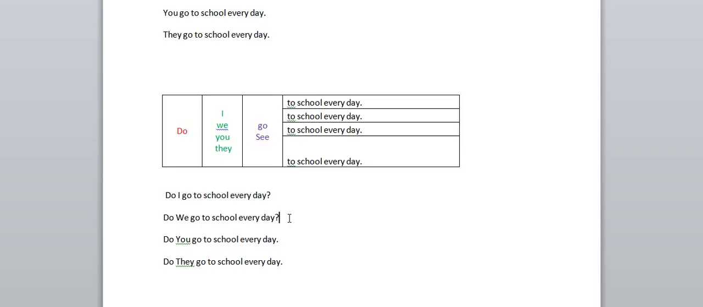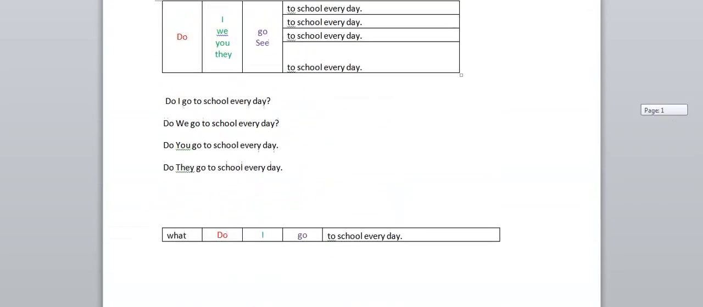See here, I is the subject. I go to school every day. When the subject is other than third person singular, we need to use do: I, we, you, they. When the subject is third person singular, he, she, it, in that case only we need to use does. Very simple. Do I go to school every day? Do we go to school every day?